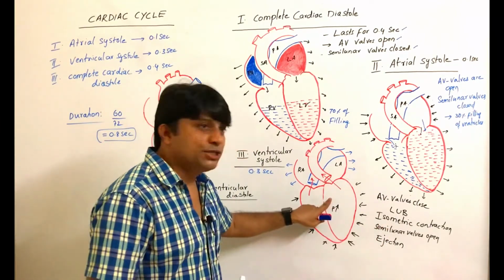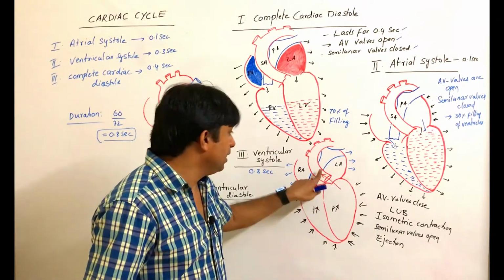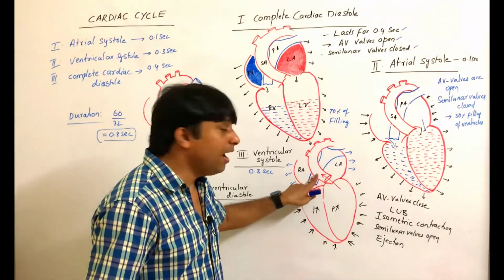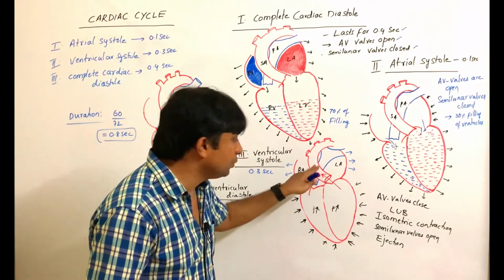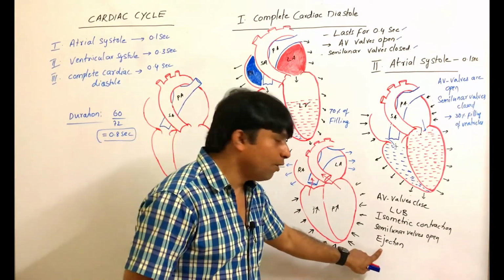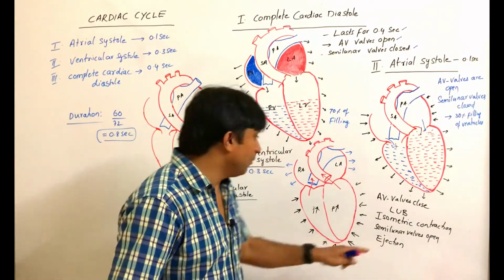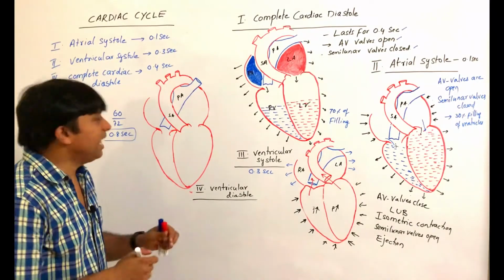Then once the pressure inside the ventricle keeps increasing and goes beyond the pressure in the arteries, the semilunar valves will open and the blood enters into pulmonary and systemic arteries. So this is called the ejection phase. This is followed by ventricular diastole, relaxation.